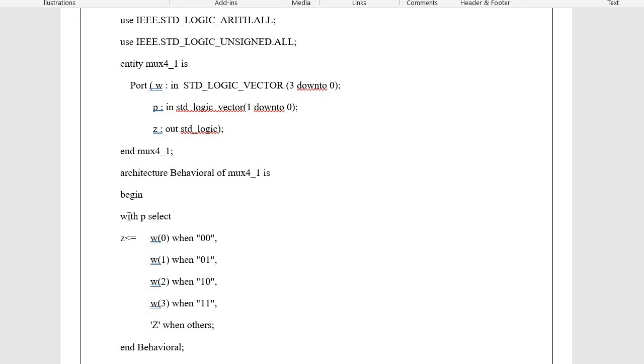Same with-select logic I have used. With P select, Z is W of 0, W of 1, W of 2 and W of 3 when the combination is 00, 01, 10 and 11, and when others you will get the high impedance state, that is Z. Now the same style we can use for any other multiplexer logic.